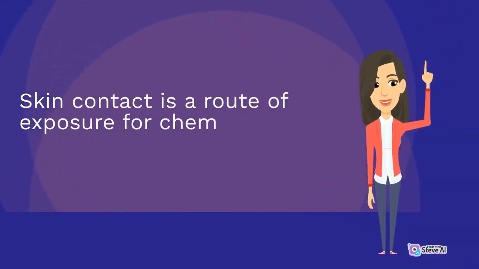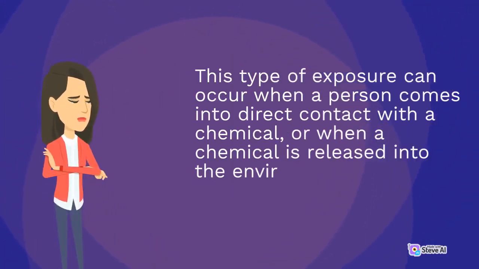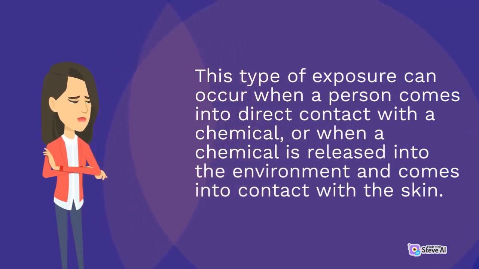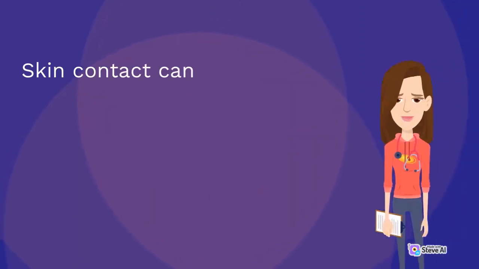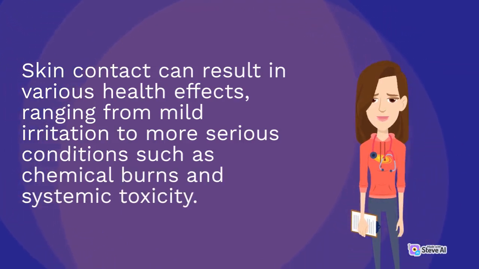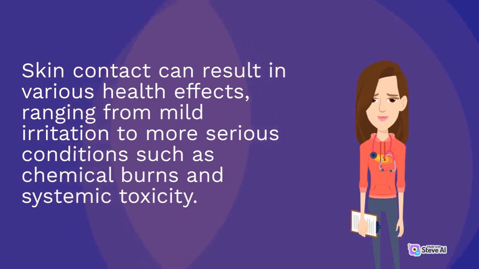Skin contact is a route of exposure for chemicals that can enter the body through the skin. This type of exposure can occur when a person comes into direct contact with a chemical, or when a chemical is released into the environment and comes into contact with the skin. Skin contact can result in various health effects, ranging from mild irritation to more serious conditions such as chemical burns and systemic toxicity.